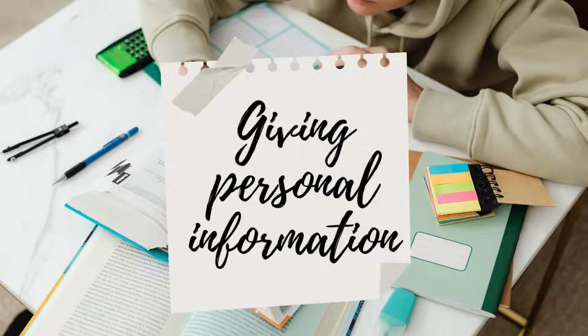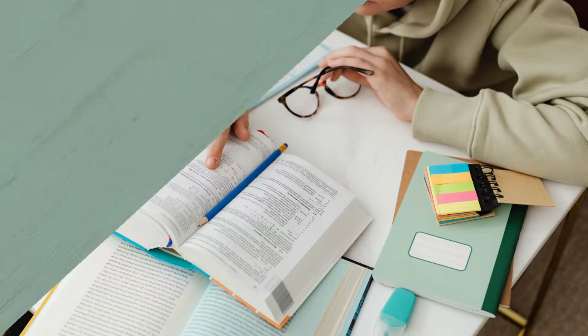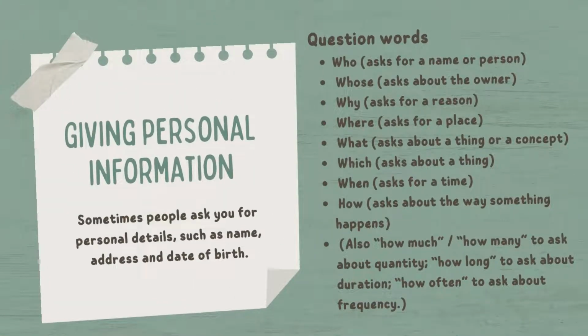Then I will explain about giving personal information. Sometimes people ask you for personal details such as name, address, and date of birth. Here are some typical questions and ways you can answer. Question words. Who? Asks for a name or person. Whose? Asks about the owner.